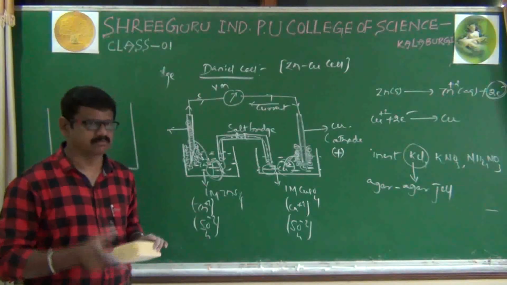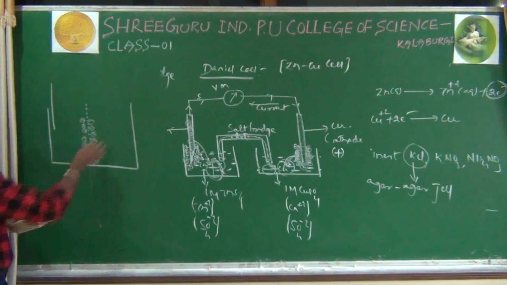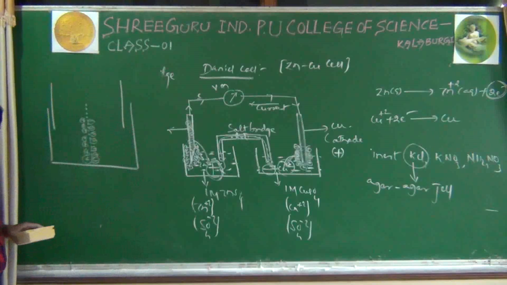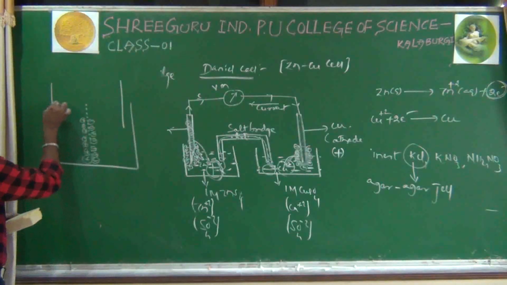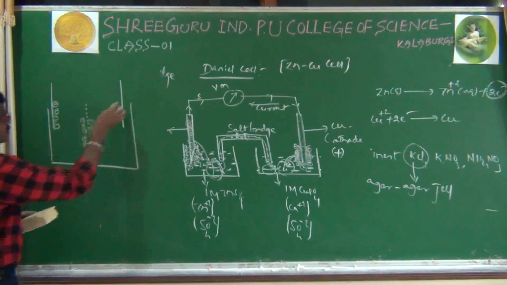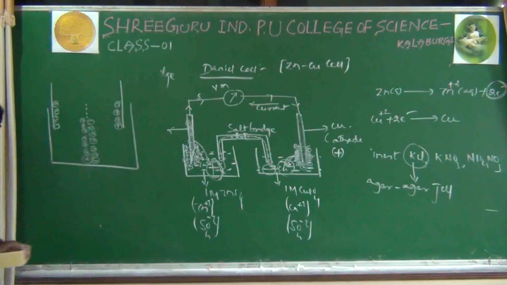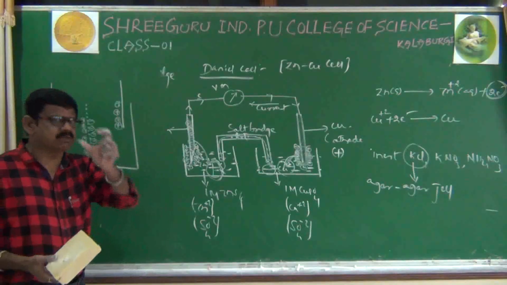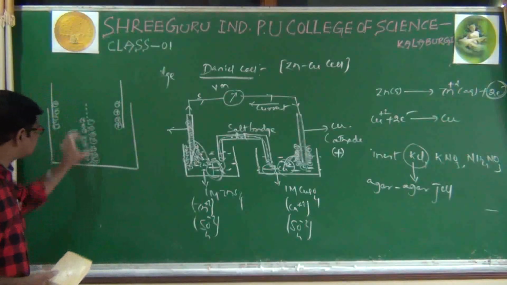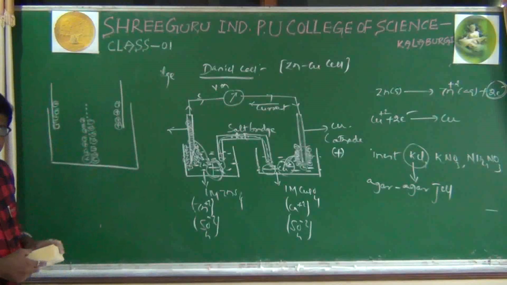What is the problem? On the left side, as already known to you, we have arranged an anode. On the right side we have arranged a cathode. The anode, as already known to you, is the negatively charged electrode. The cathode is the positively charged electrode. Now, what is the problem with this junction potential? This liquid-liquid junction potential will reduce the actual cell potential.